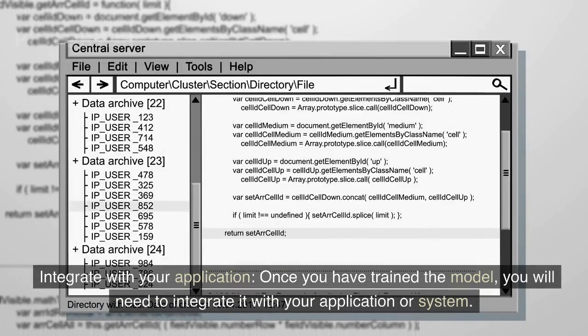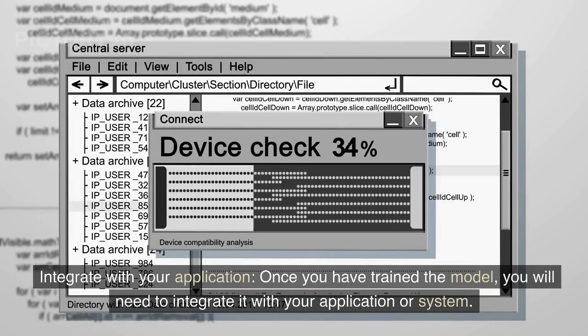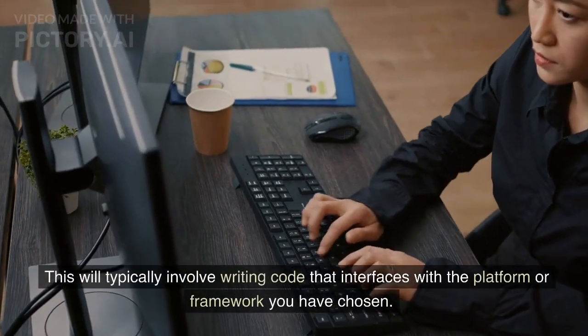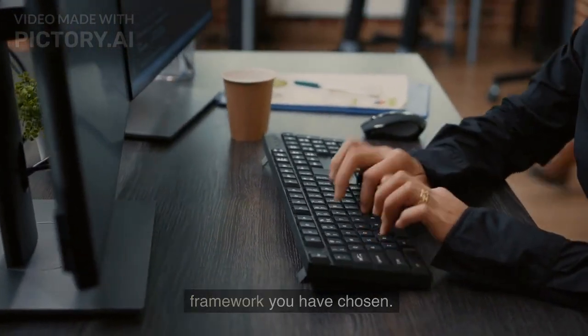Integrate with your application. Once you have trained the model, you will need to integrate it with your application or system. This will typically involve writing code that interfaces with the platform or framework you have chosen.